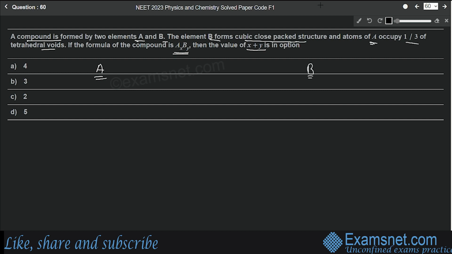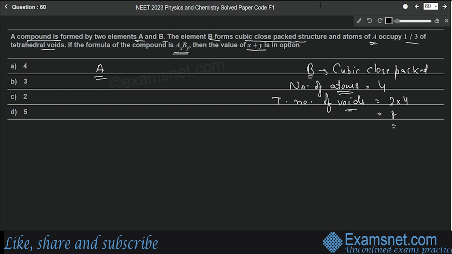Now it is given that the element B forms cubic closed packed structure, and we know that the number of atoms in cubic closed packed structure is 4. So the number of atoms of B will be 4, and what will be the total number of voids? Total number of voids will be twice the number of atoms, that means 2 into 4, that is 8. So the number of atoms of B is 4 and the number of voids is 8.